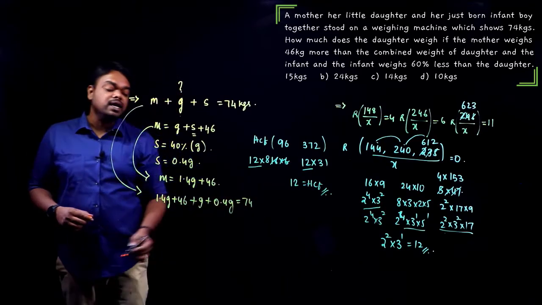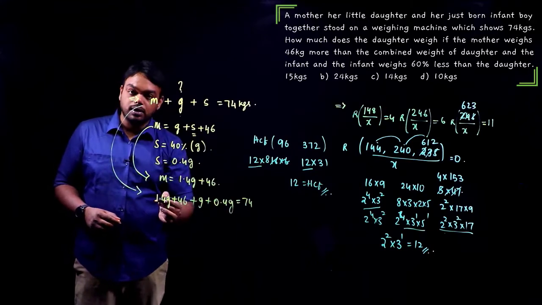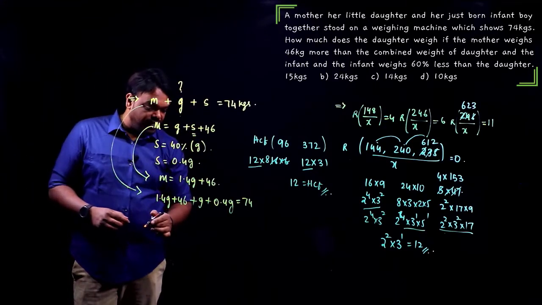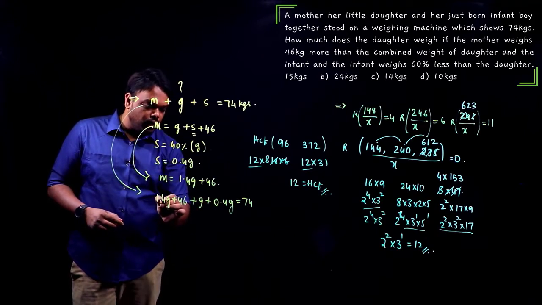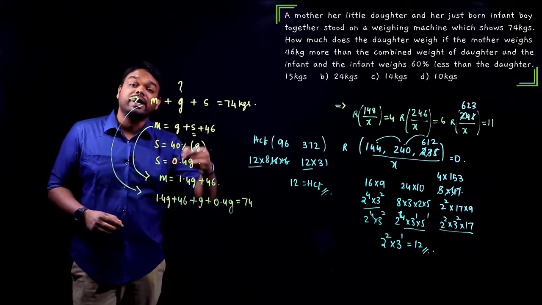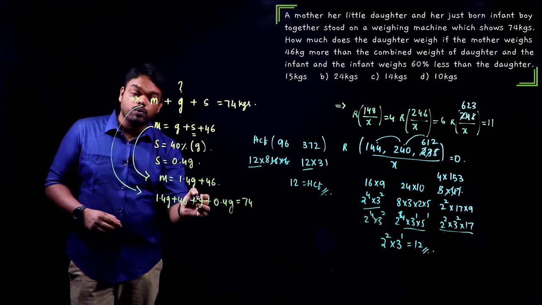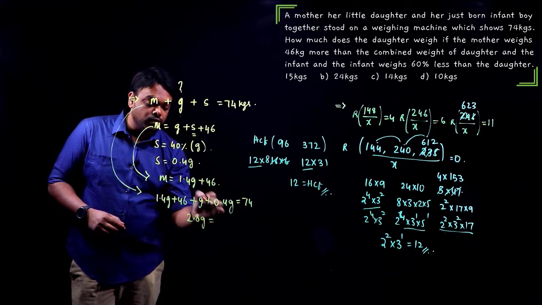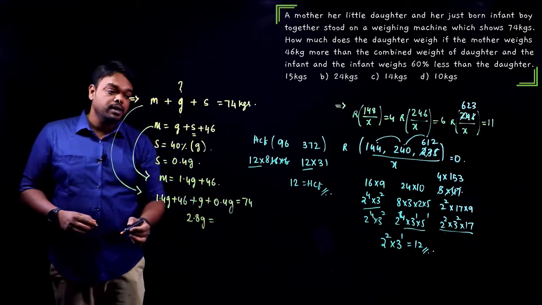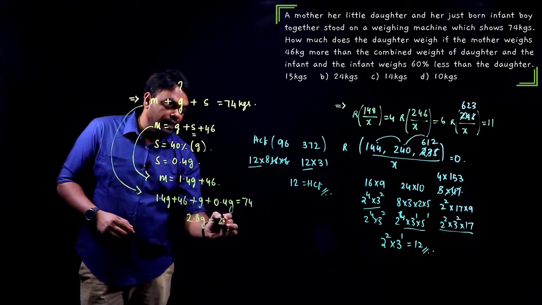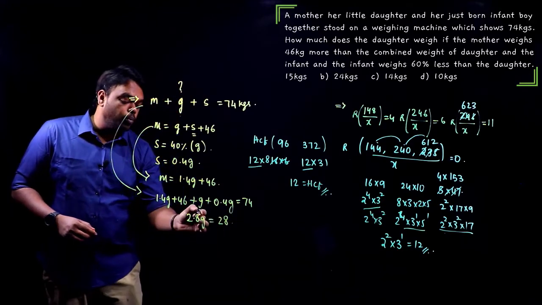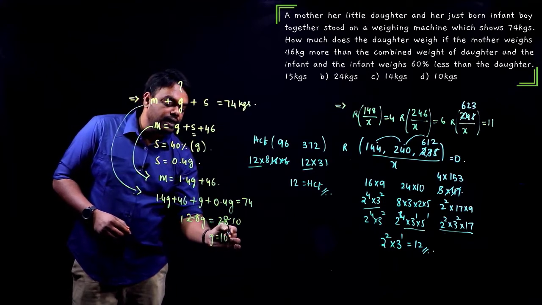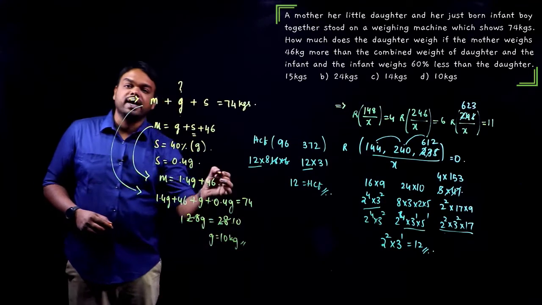So if you solve this final equation, everything is in terms of the girl, because we need the weight of the girl, right? So let us add everything. What do we have? 1.4 girl plus 0.4 girl is 1.8 girl, plus another 1 girl here, that is totally 2.8 girl. That is equal to, let us send 46 to the other side, so that should become 28. Okay, so 2.8 into 10. So what is the weight of the girl? 10 kg. That must be our final answer.